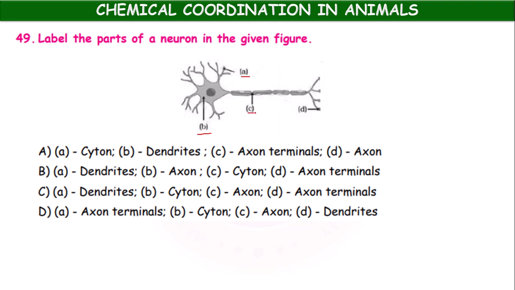C, axon. This entire part is called axon. D, axon terminals. Okay, so here option C is correct.